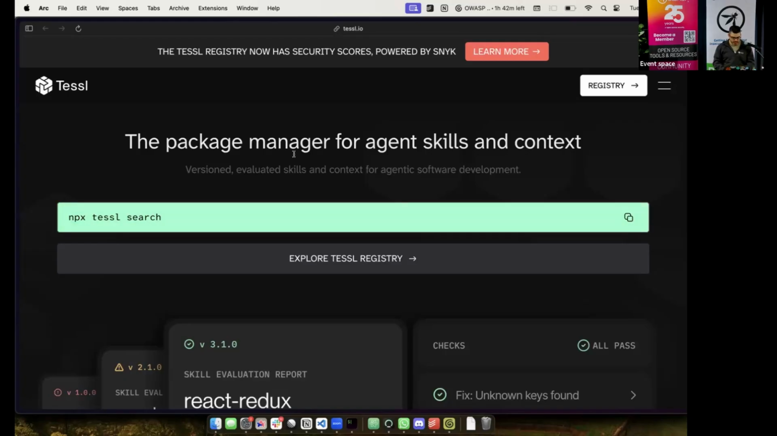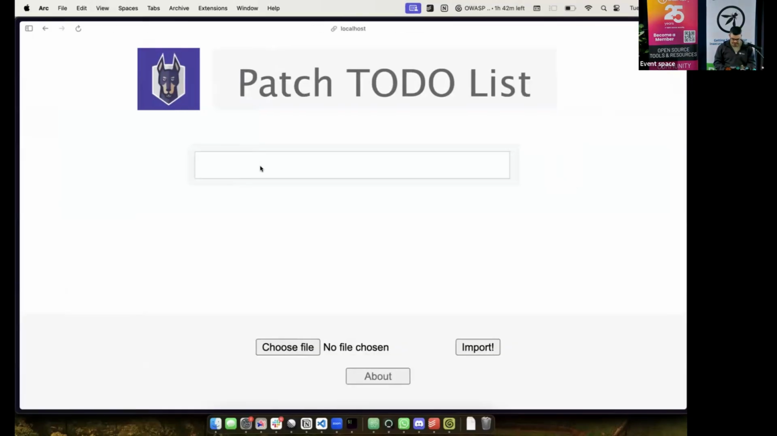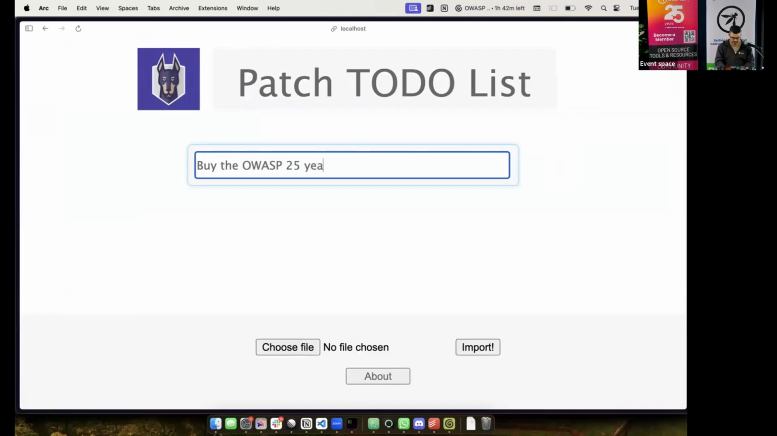Okay, so I'm going to come to an environment. Actually, let's show you an application first, a very straightforward and simple application. This is actually the Snyk application. It's an intentionally vulnerable application. We're going to play with it, and we're going to do some attacking in just a second. It's a very simple to-do application. I might say let's buy the OWASP 25-year cake.